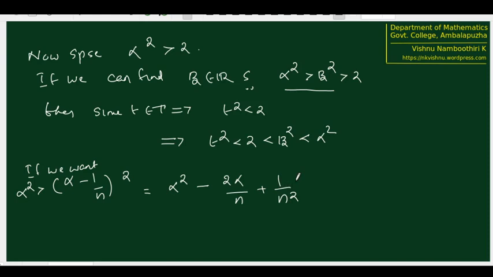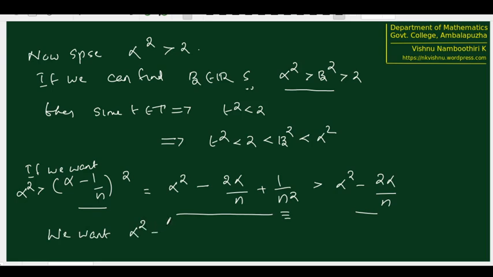If we can find something bigger than this, that also will be sufficient for us, because alpha square is already greater than alpha minus 1 by n to the whole square. Suppose that we drop this part, so this is greater than alpha square minus 2 alpha by n. Suppose that instead of alpha square minus 2 alpha by n plus 1 by n square, we look at alpha square minus 2 alpha by n, and if this is greater than 2, then the larger quantity is also greater than 2. That's enough for us.